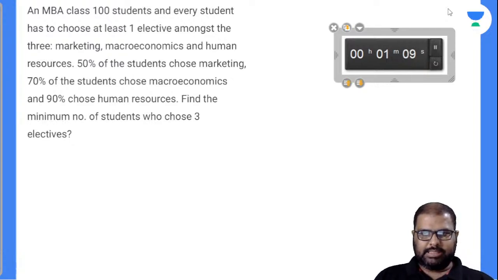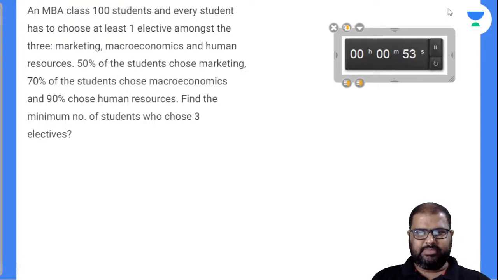An MBA class has 100 students. Every student has to choose at least one elective among the three: marketing, macroeconomics, and human resources. 50% of the students choose marketing, 70% of the students choose macroeconomics, and 90% choose human resources. Find the minimum number of students who choose 3 electives is the question asked.